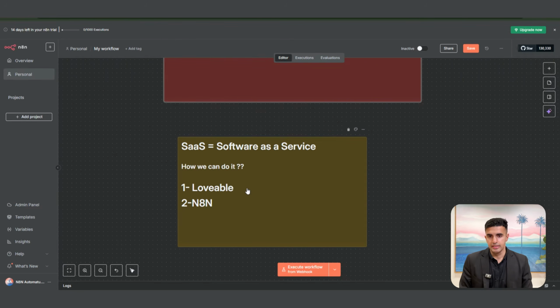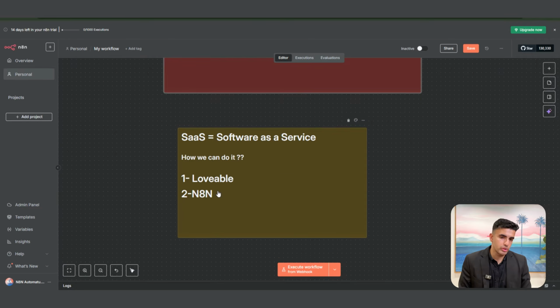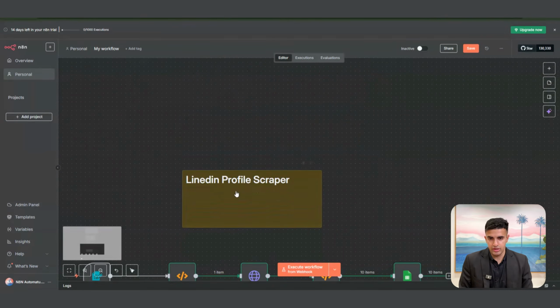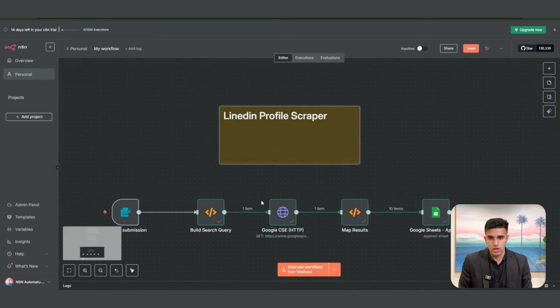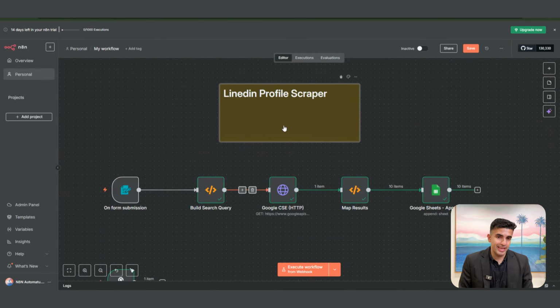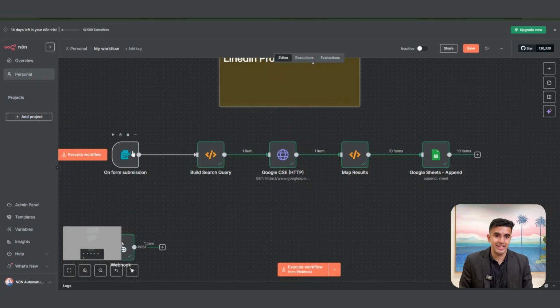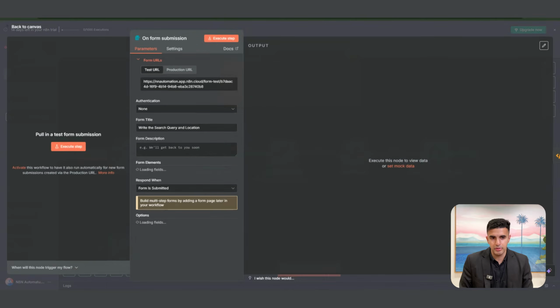So right now, the next step is build search query. This is just going to make the search query before we run the API. And there we have got this JavaScript code. This is an automation that we previously ran, so we're just going fast over it. You can execute this step, and it takes all of this search query that is there, and then it just gives an output in a tabular format.